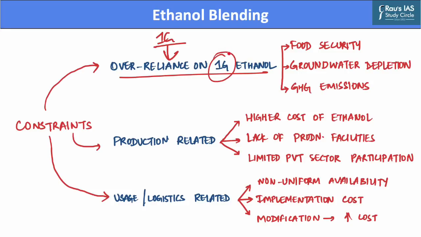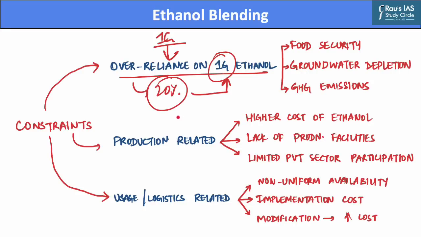Whereas the government has a policy target of achieving 20% ethanol blending with petrol, and this policy measure is expected to be met almost entirely by first generation ethanol itself.